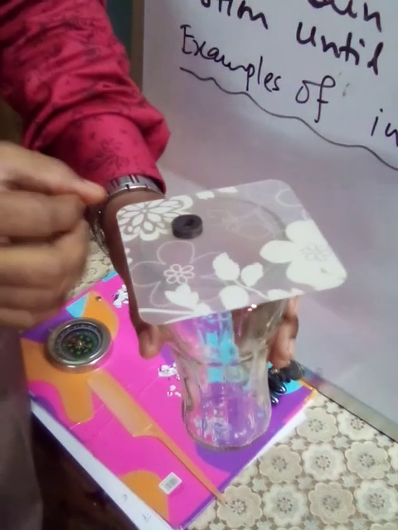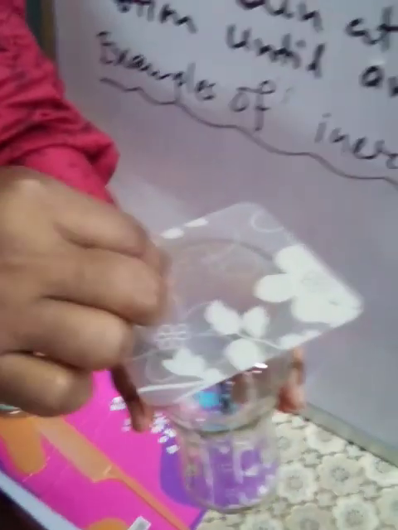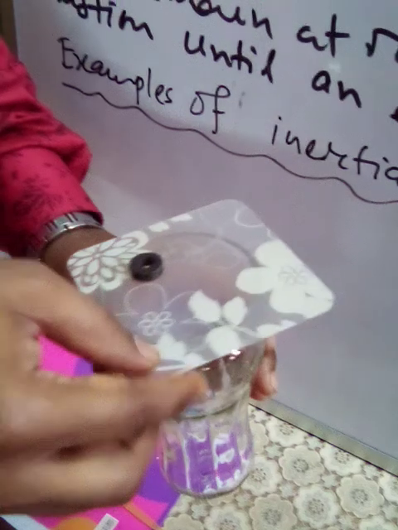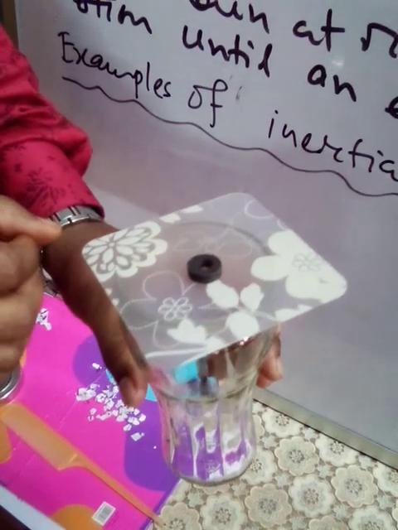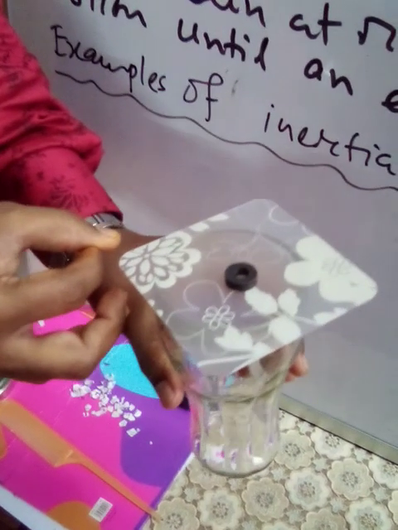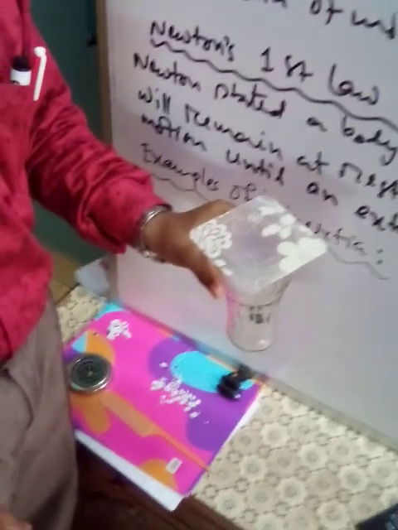You see, if I push it very slowly, then it doesn't move. It doesn't fall inside the cup. It moves with the cupboard. So it is not going down. But if I push the cupboard very fast, I jerk the board very fast, then the coin moves inside the glass. Do you find it? So this is called inertia of rest.